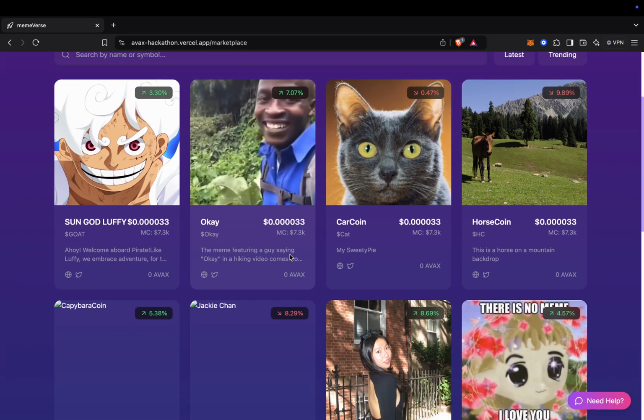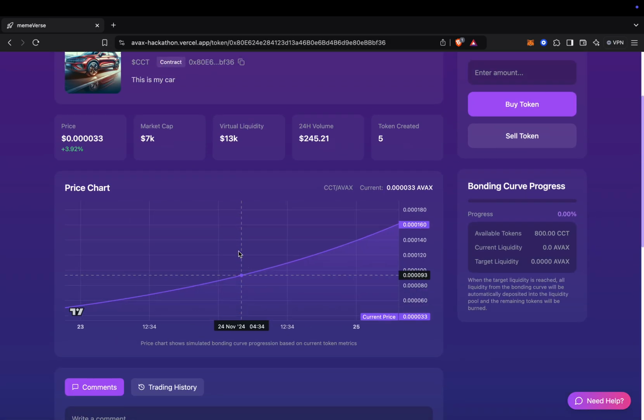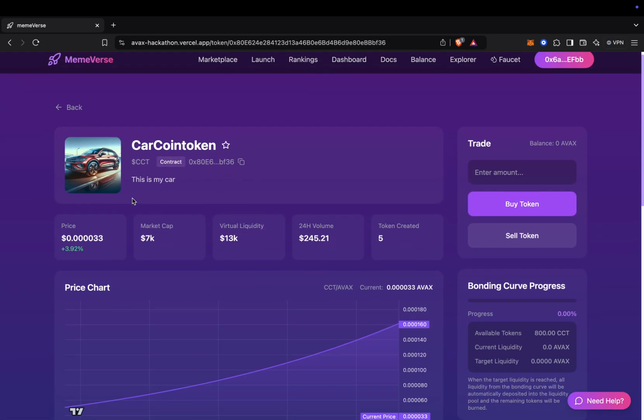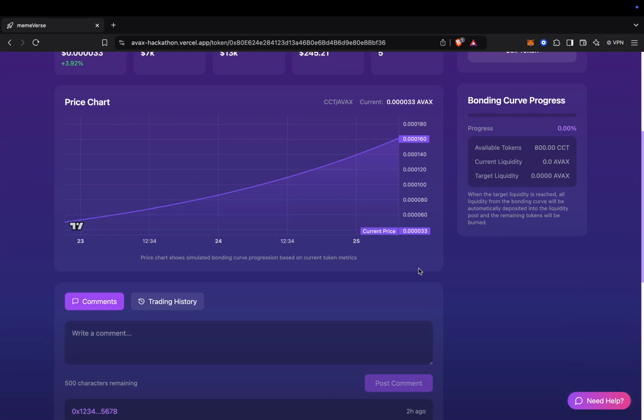So if we go to the marketplace right now, we can actually see our token over here, our lovely token, the car coin token, with certain values regarding it. And this is my car. If you just click on it, you have certain information about it, like the car coin token, a brief description about it, and the contract where it was actually created. You can actually trade and sell these tokens as well.